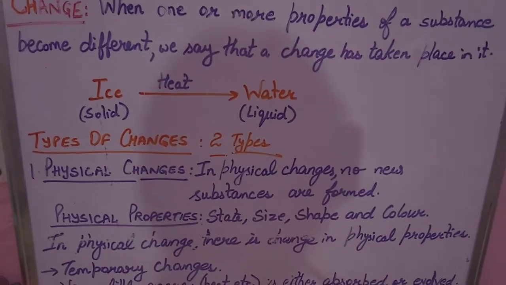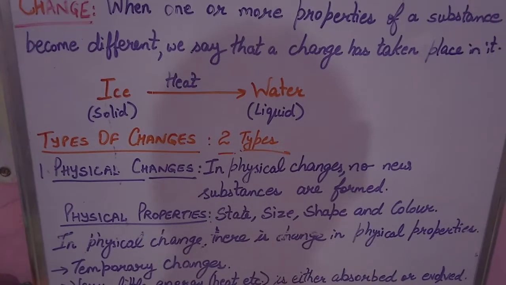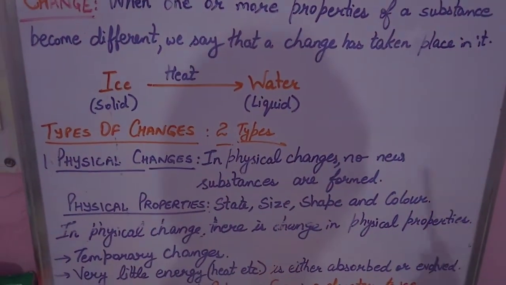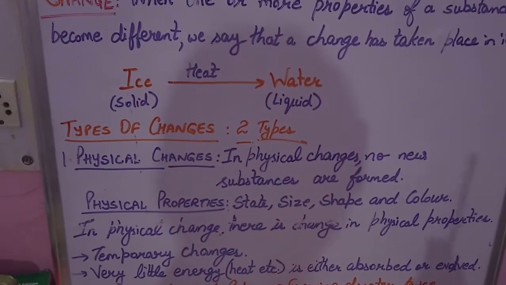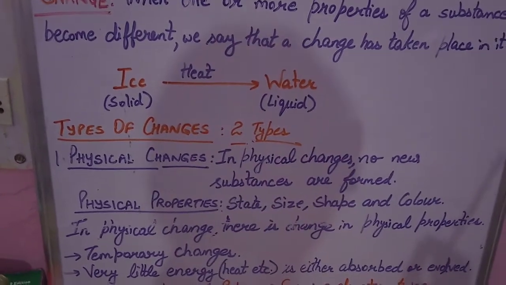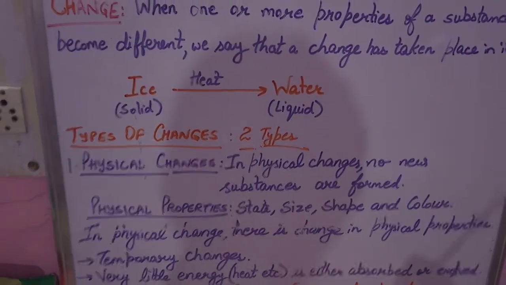When there is a change in the state, size, shape or color of a substance, we can say that a physical change has taken place. In physical change, no new substances are formed. This is a very important point of the physical change, that during the change no new substances are formed. So this is the physical change.